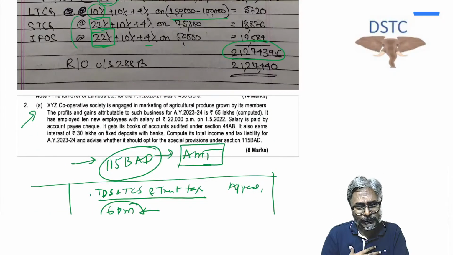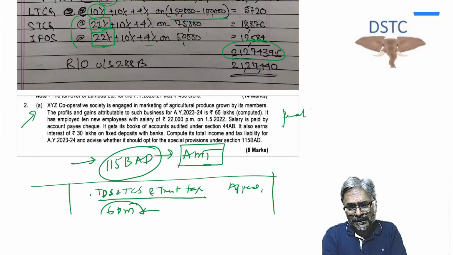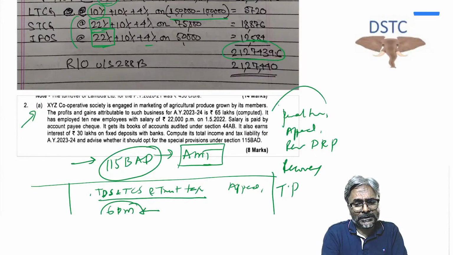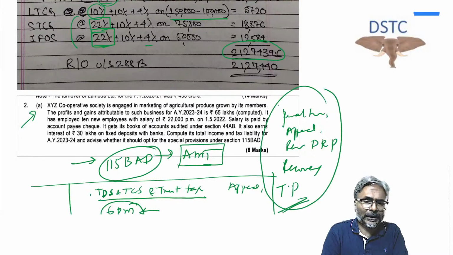Start with penalty, appeals, revision, DRP, that dispute resolution panel, recovery, and transfer pricing. Students, those who have not yet done transfer pricing, get started with it as well. You should be in a position to finish it off in the next 5 to 6 hours, and then let's meet in the evening for trust taxation and TDS and TCS. See you then, students.